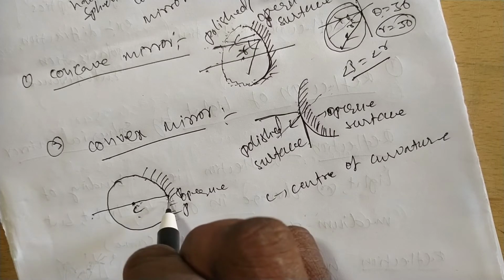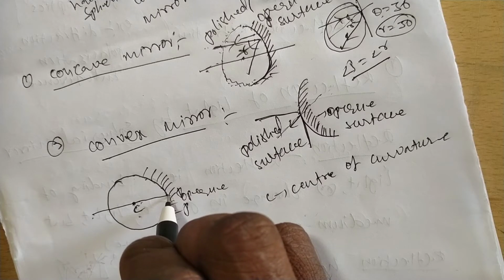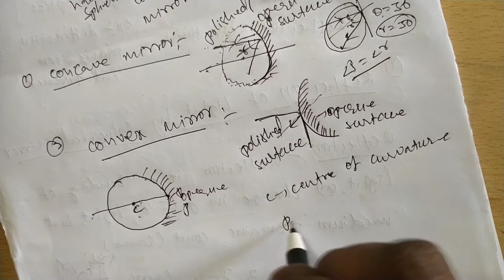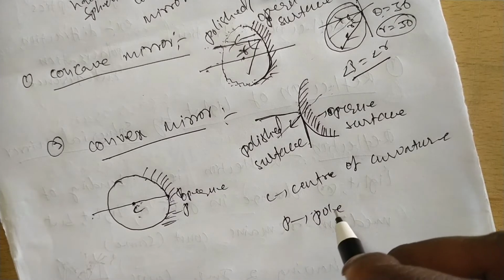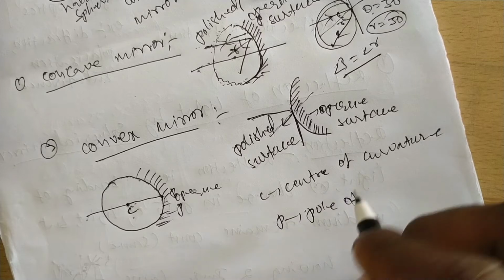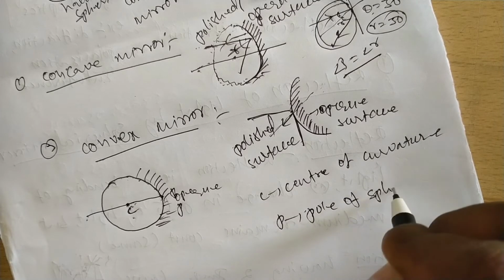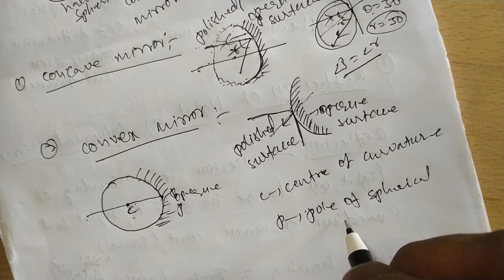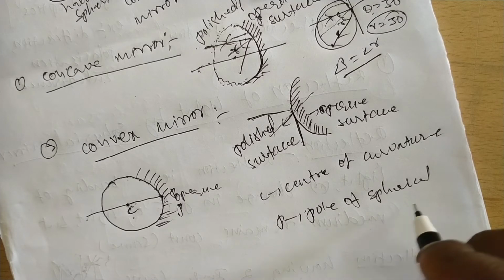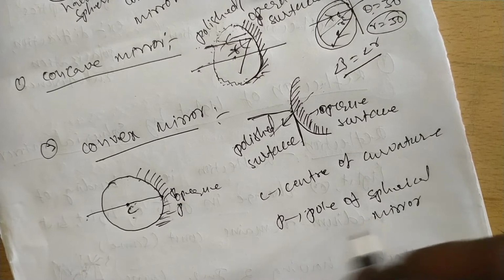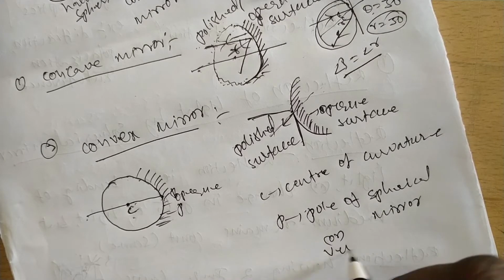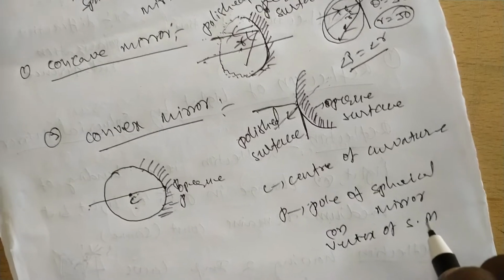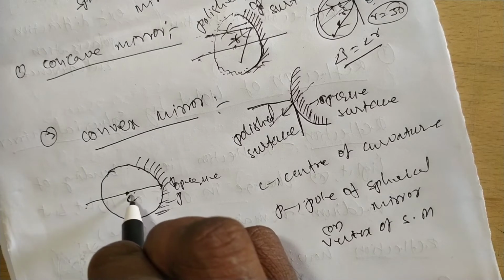Pole means certain reflection is occurring at this point, the middle of the mirror. That is P, called the pole of the spherical mirror, or the vertex of the spherical mirror. Okay, this is the center of curvature.